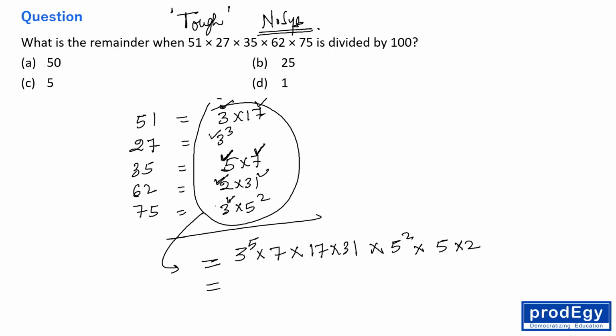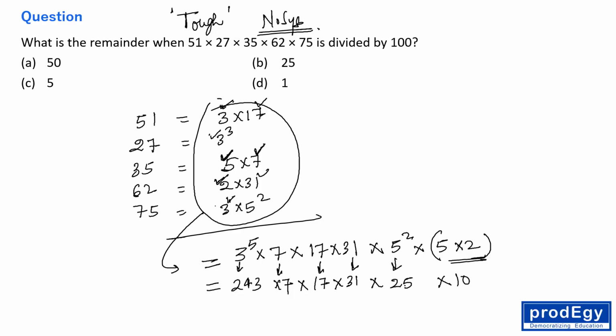Okay, so 5 into 2 is what? 5 into 2 is 10, right? And 3 to the power 5 is what? 3 to the power 5 is 243. 7 is 7. 17 is 17. 31 is 31. 5 square is 25, like this. So we are getting this expression, right?